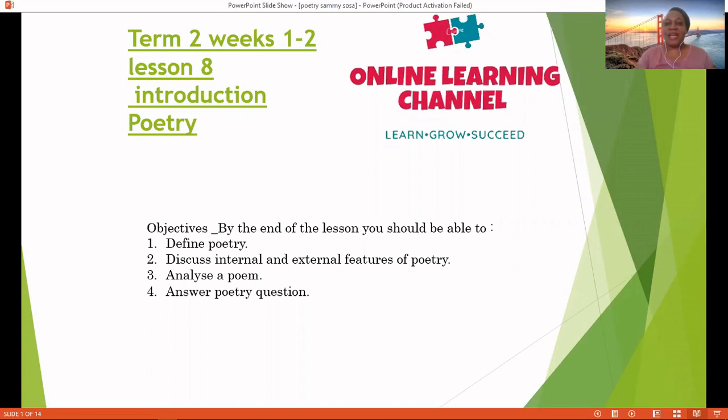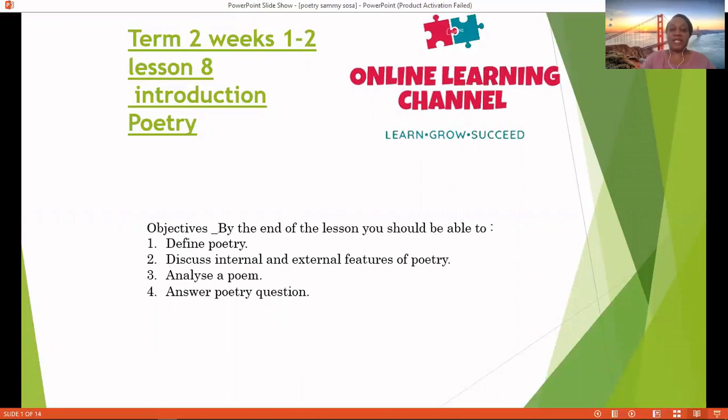Today we are looking at our lesson 8, and we are looking specifically at poetry. Very interesting topic. As we go through our poetry, which is our term 2 work still for weeks 1 and 2, we are going to focus on the following objectives.